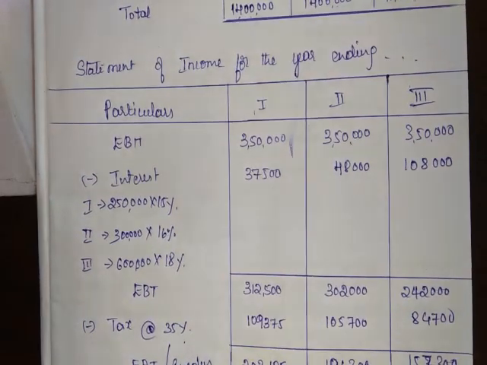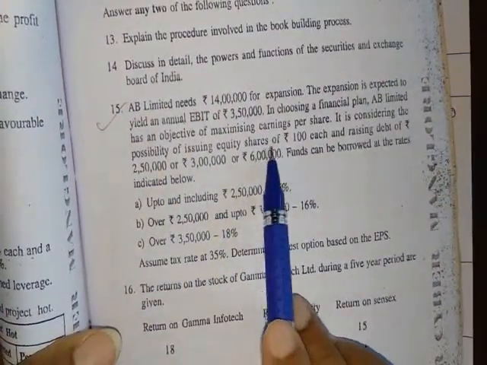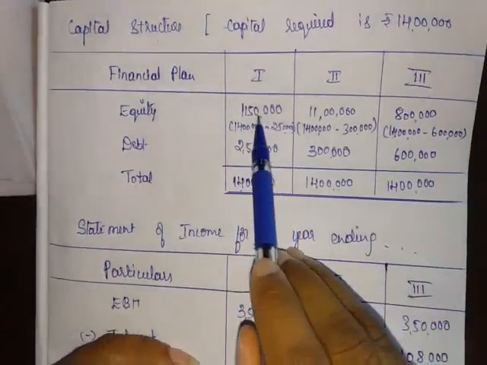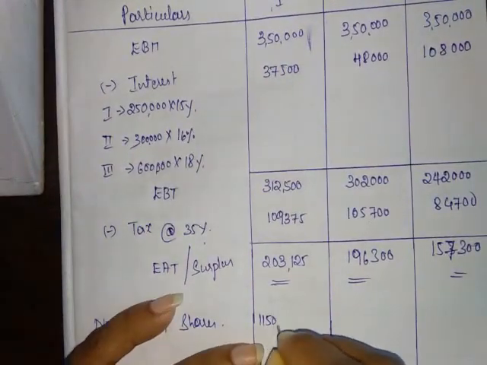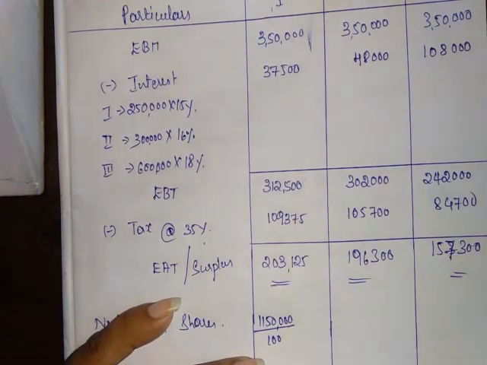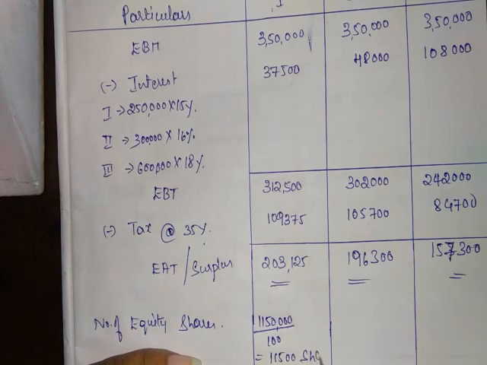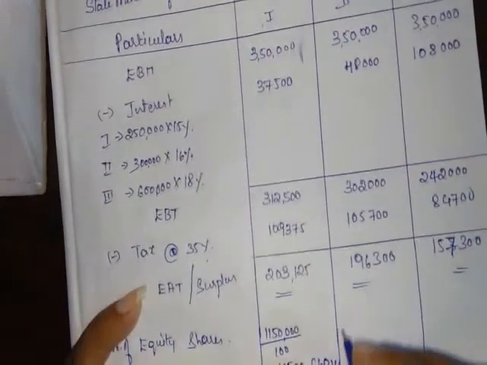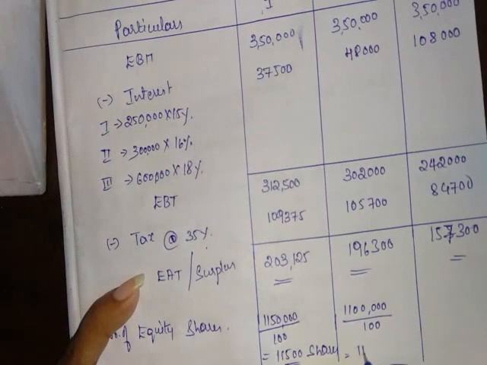As the problem mentions, the equity share face value is 100. The first plan has equity of 11,50,000 divided by face value 100, so the number of equity shares is 11,500. Second, equity is 11 lakh divided by face value 100, so the number of shares is 11,000.